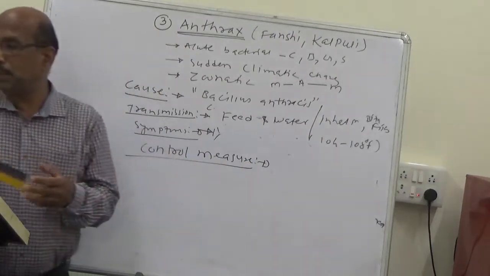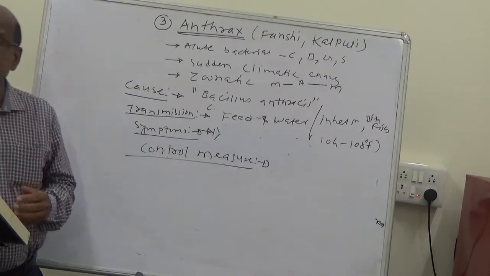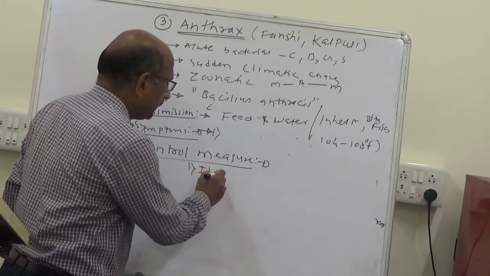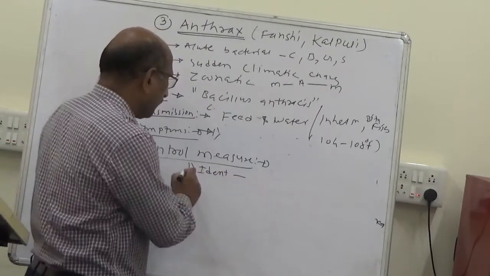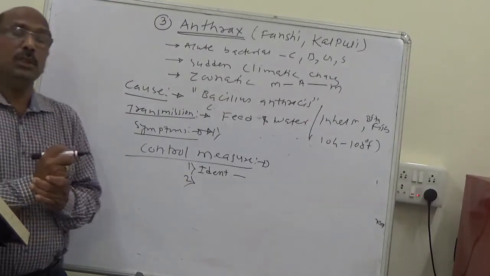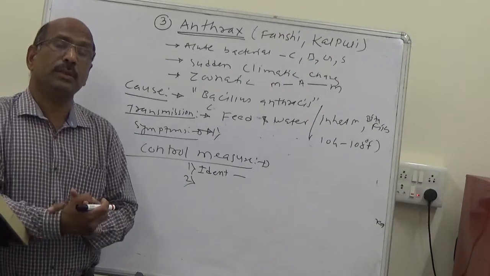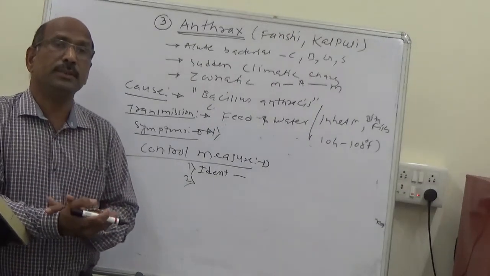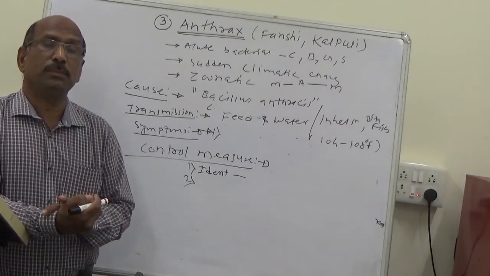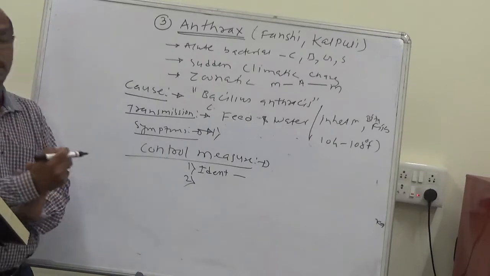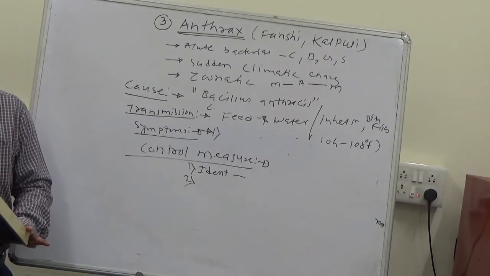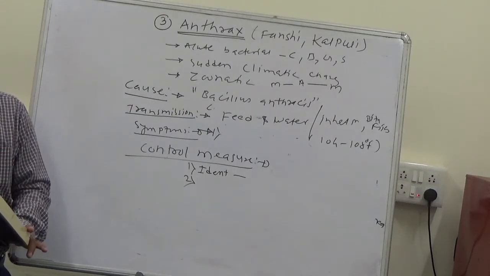So the control measures. The first is the identification and isolation of sick or affected animals. Anthrax is a zoonotic disease, so it may be transmitted to man also, and there is the chance of abortions in females. So the first is the identification and isolation of sick or affected animals.